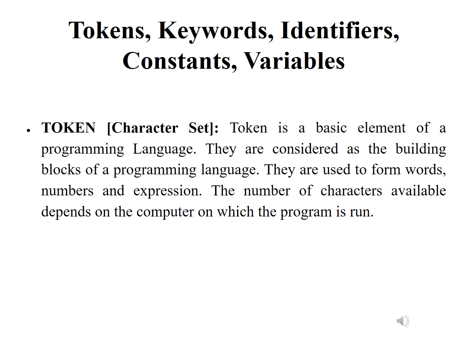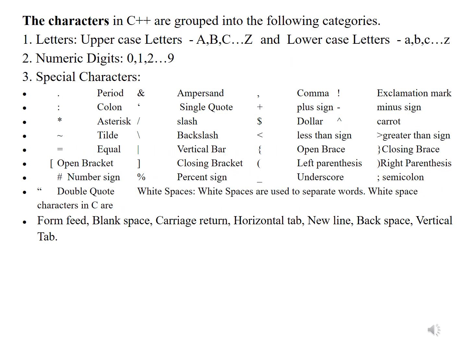The number of characters available depends on the computer on which the program is run. The character sets used in C++ are grouped in the following categories. First is letters. In the letters, uppercase letters from A to Z and lowercase letters from small a to small z are used. They are entirely different; capital and lowercase letters are used. It's case sensitive. Secondly, numerical digits from 0 to 9 are used. And thirdly, special characters.